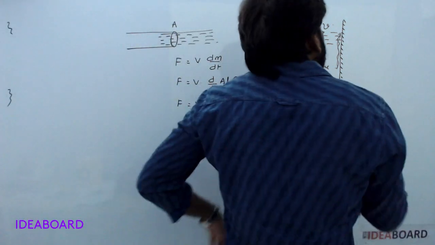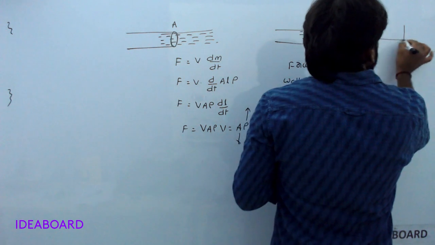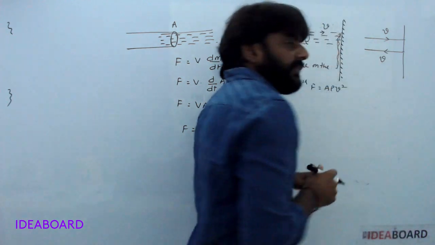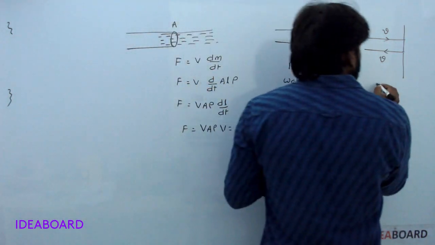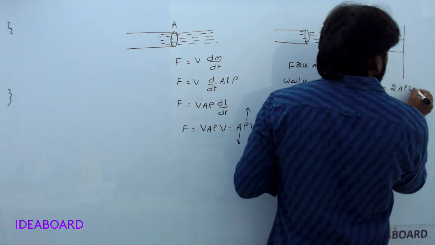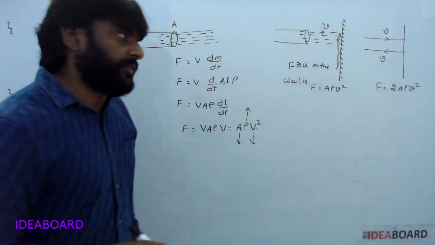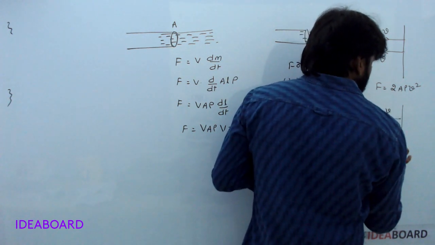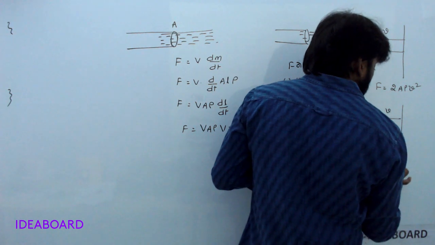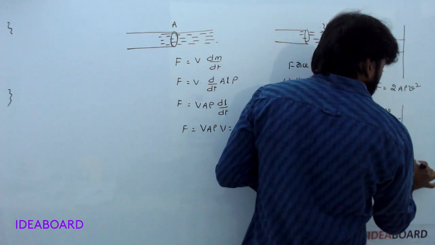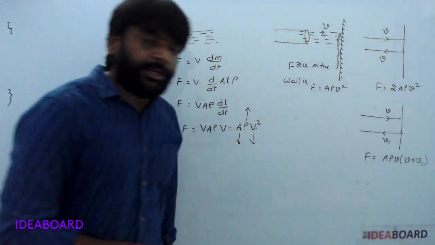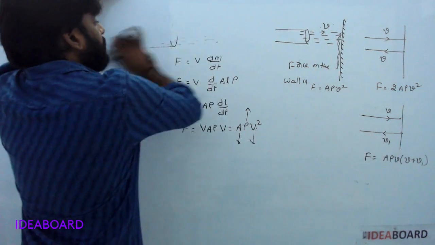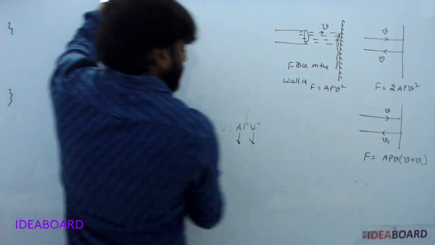If the water is incident with v and rebounds with velocity v, in that case the force on the wall is 2 A rho v square. If the incident velocity is v and the rebound velocity is v1, the force on the wall is equal to A rho v into (v plus v1). Understood? So these are the variable mass systems.